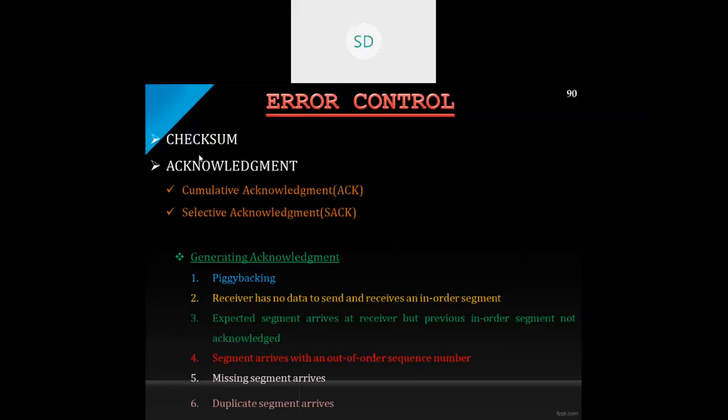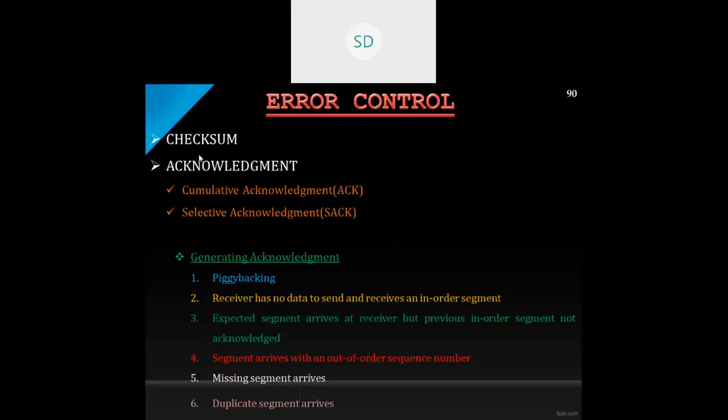There we have the checksum field, which is used to check for a corrupted segment. If a segment is corrupted, it will be detected by looking into the checksum. Based on the bit pattern of the checksum, one can say whether it is corrupted or valid data. If it is corrupted, then that particular segment is discarded by the destination TCP and considered lost. So this is one technique, using the checksum bits.